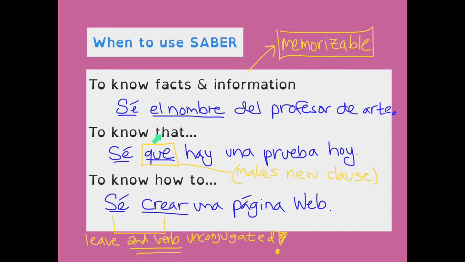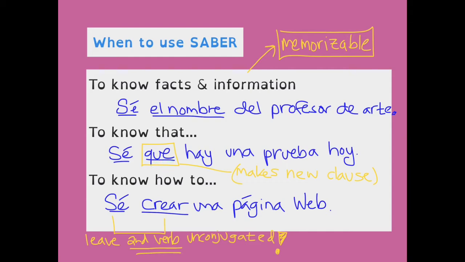Anytime you want to say to know that and then continue with further information. For example, I know that it's going to be sunny today. I know that later this week I'm going to the beach. That, in this case, is represented by the word que, no accent.